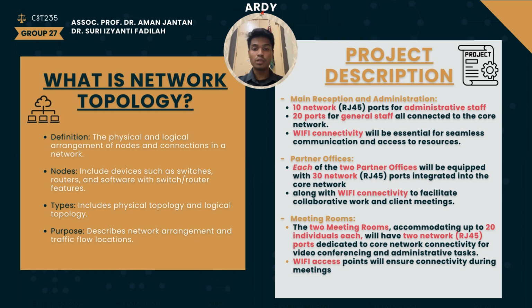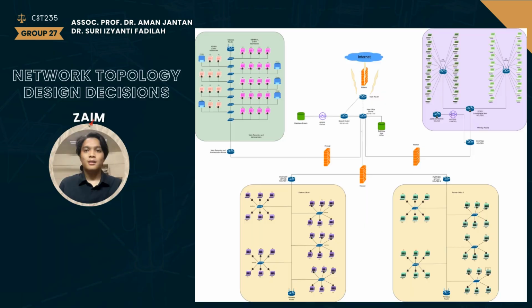Then we go to our project description. We have three parts. The first one is main reception and administration. In this one, we have 10 network RJ45 ports for administrative staff and 20 ports for general staff, and we also have Wi-Fi connectivity for this room. After that, we have the partner offices. We have two partner offices, each equipped with 30 network RJ45 ports alongside Wi-Fi connectivity. And the third room is the meeting room. We have two meeting rooms accommodating up to 20 individuals each. We'll have two network RJ45 ports dedicated to core network connectivity, and a Wi-Fi access point will ensure connectivity during meetings.